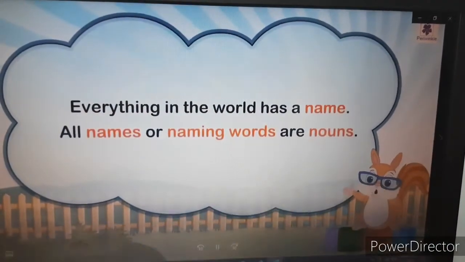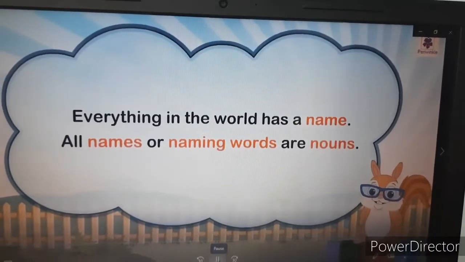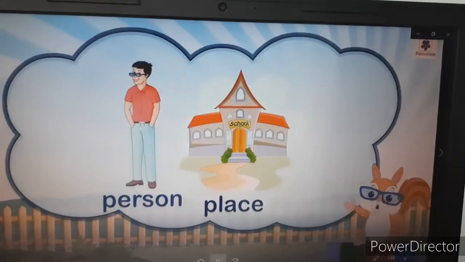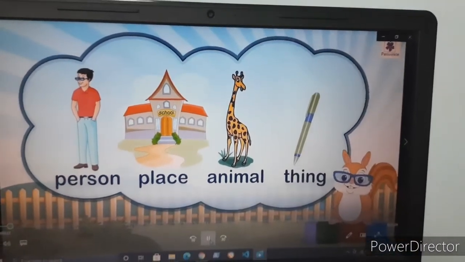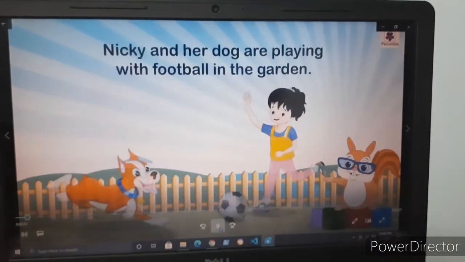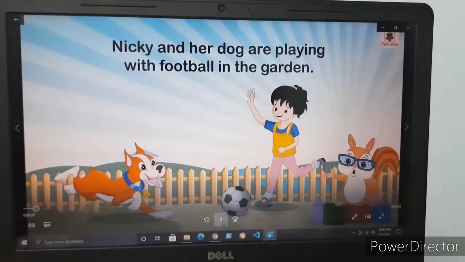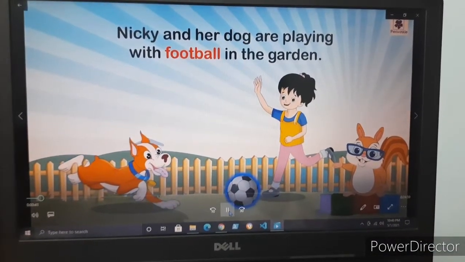All names or naming words are nouns. A noun names a person, place, animal or thing. Look at the following sentence. Nikki and her dog are playing with football in the garden.